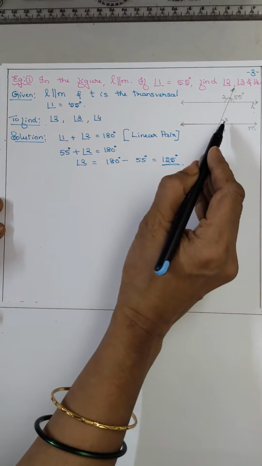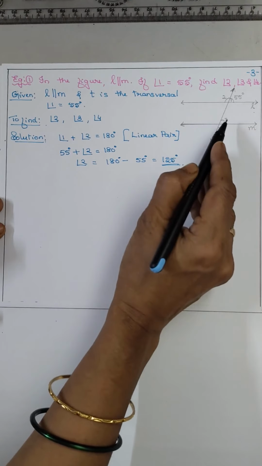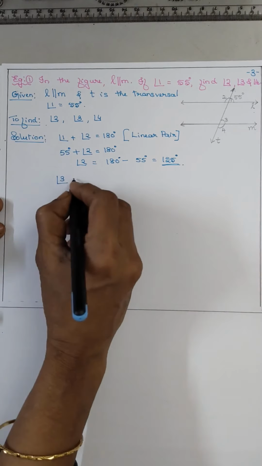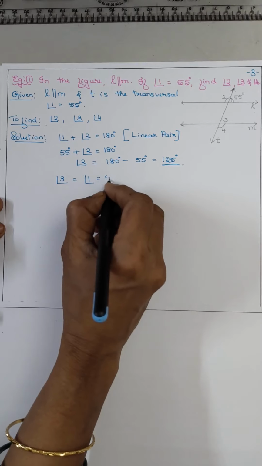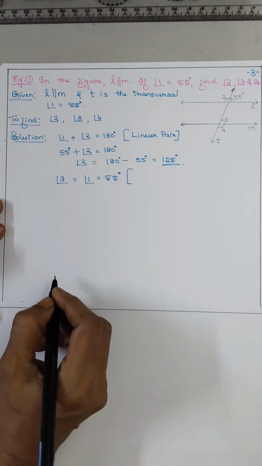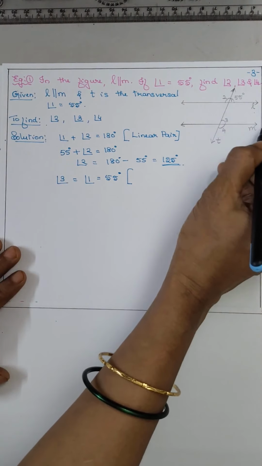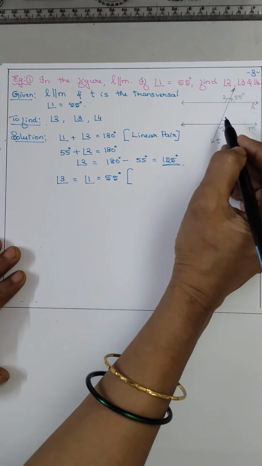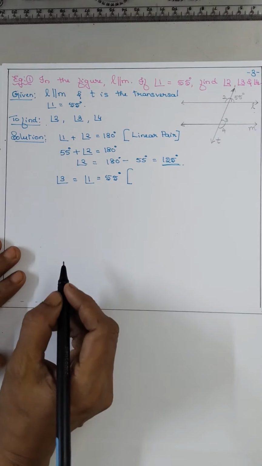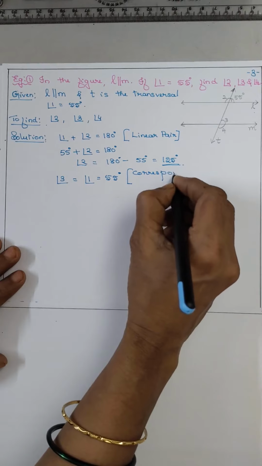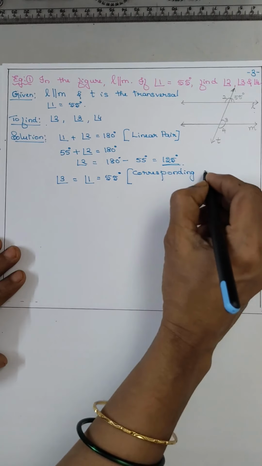Now coming to angle 3. To find out angle 3, angle 1 is equal to angle 3. Yes or no? So angle 3 is equal to angle 1, which is 55 degrees. Why? They form corresponding angles. Lines L and M are parallel, T is the transversal. 1 and 3 are above the parallel lines, so they form corresponding angles.